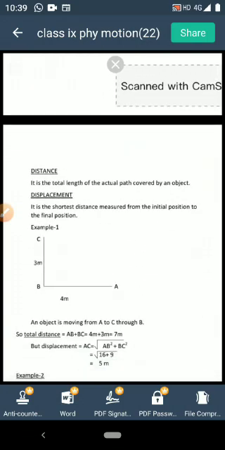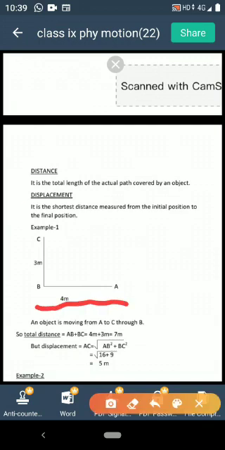Next term is distance. Distance also you have learned in your junior class. How to define distance? Distance means the total length of the actual path covered by an object. Here you see I have drawn one figure. The object is moving from A to C like this. Clear? What is the total distance covered? Here you see total distance is equal to the length of the path, that is AB plus BC, that is 7 meter.